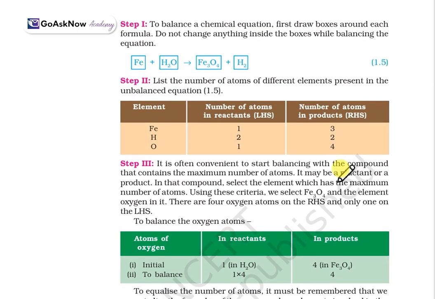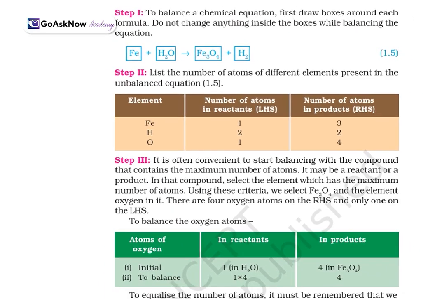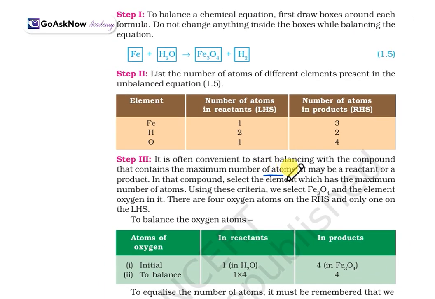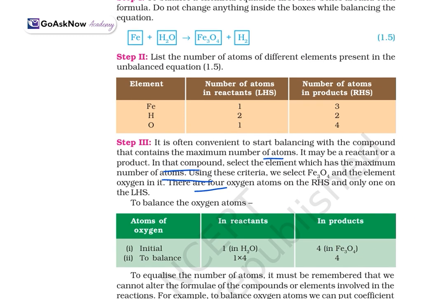Now step 3: it is often convenient to start balancing with the compound that contains the maximum number of atoms. It may be a reactant or a product, and in that compound select the element which has the maximum number of atoms. Using this criterion we select Fe3O4, as it has 4 oxygen atoms, while the LHS has only one. So we will simply balance it. Initially it was H2O, and here it is Fe3O4 in the products. To balance, we will write 4 so that the oxygen gets balanced.